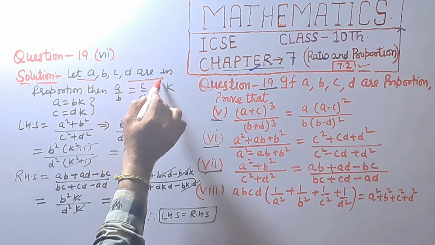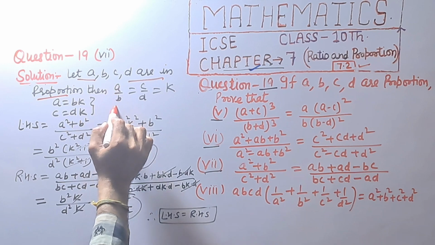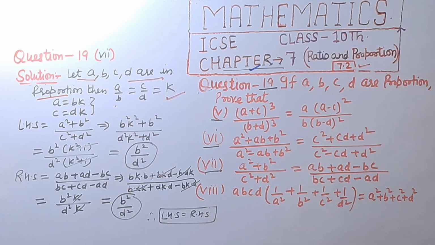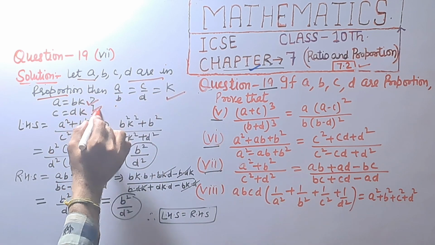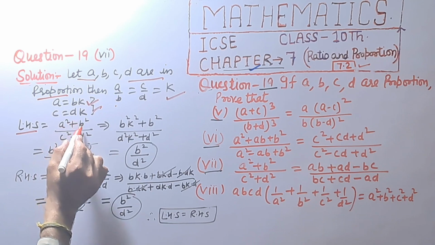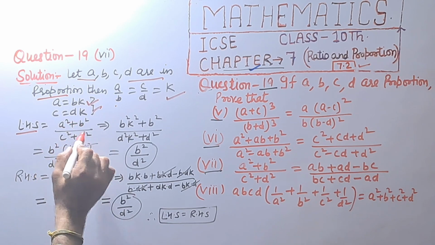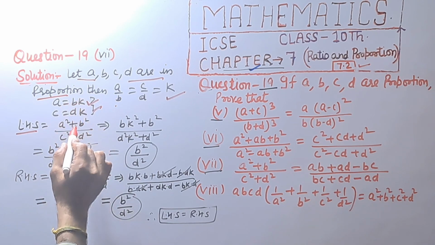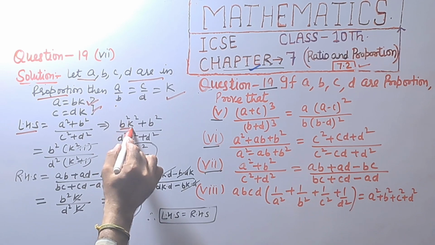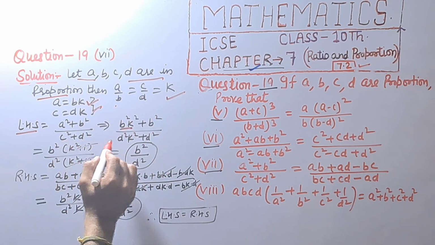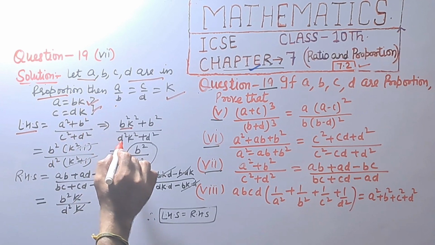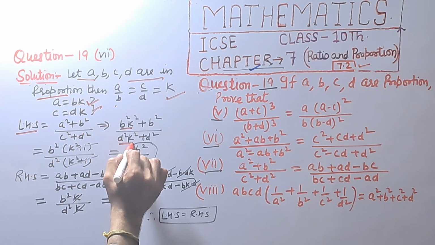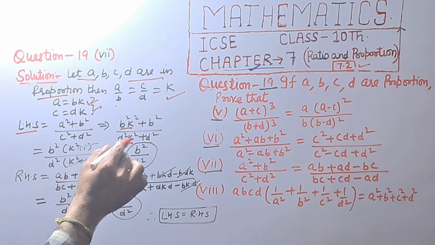Let a, b, c, d be in proportion, then a upon b equal to c upon d, that is equal to k, and a is equal to bk and c is equal to dk. Left hand side is a square plus b square upon c square plus d square. A equal to bk, so a square equal to b square k square plus b square, divided by c is equal to dk, c square will be d square k square plus d square.